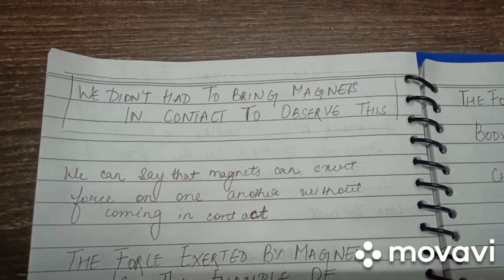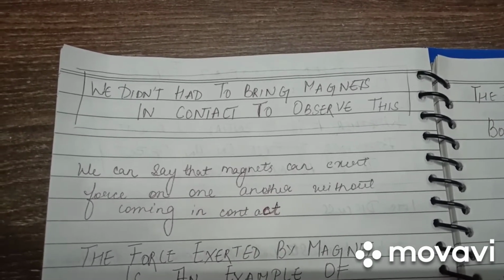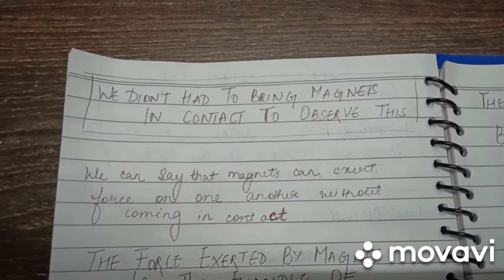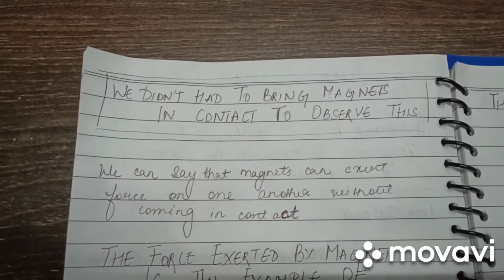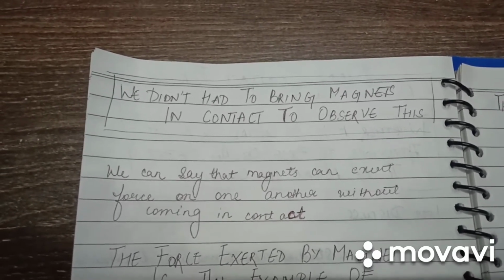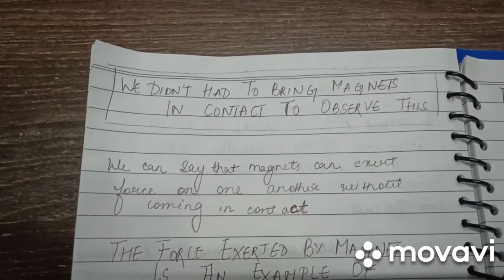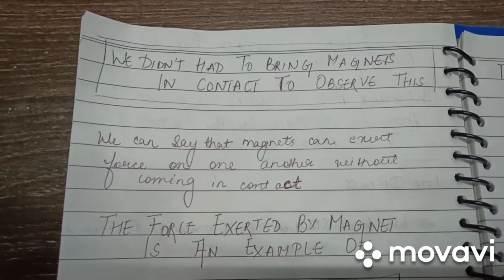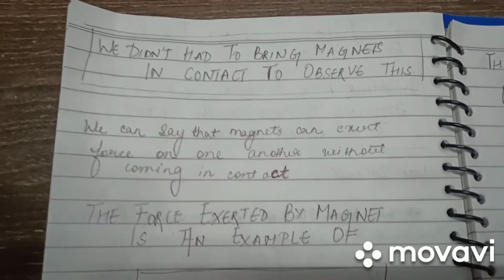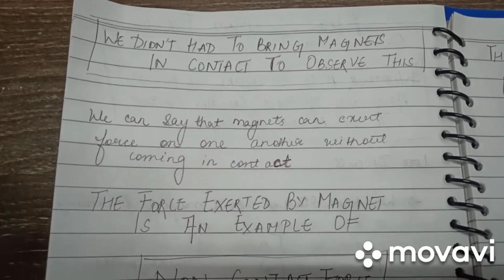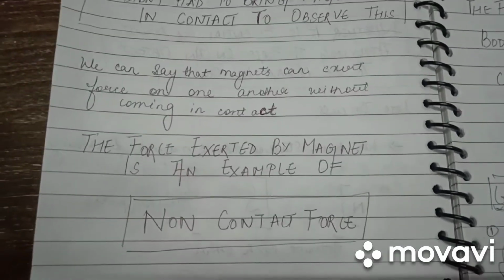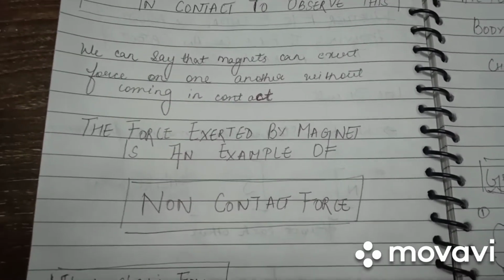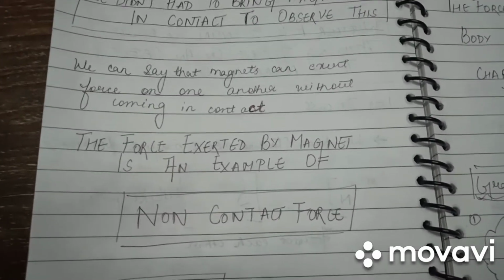Obviously, in case of magnets, we didn't have to bring magnets in contact to observe this. Just by placing them near each other, we can see the force of attraction and repulsion between them. We can say that magnets exert force on one another without coming in contact. Therefore, the force exerted by a magnet is an example of non-contact forces because there is no contact between the magnets.